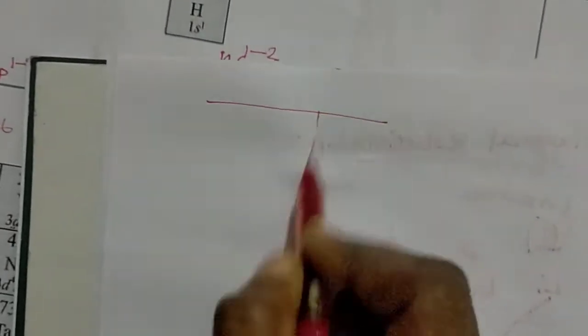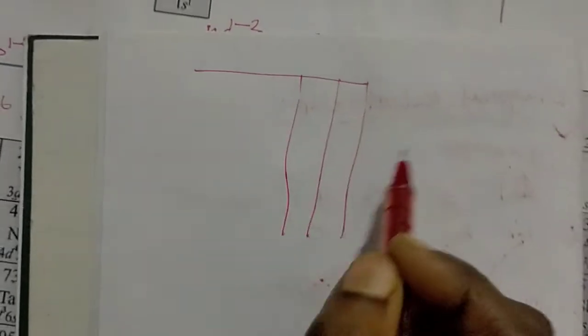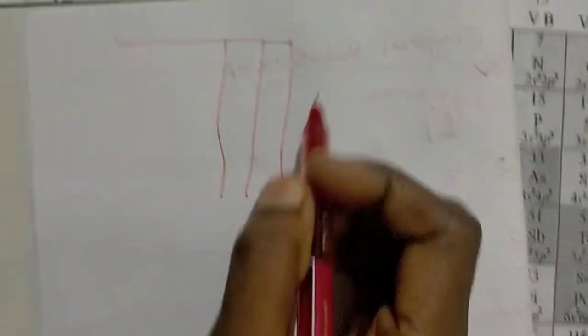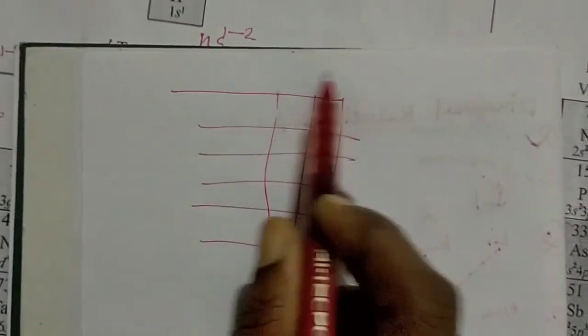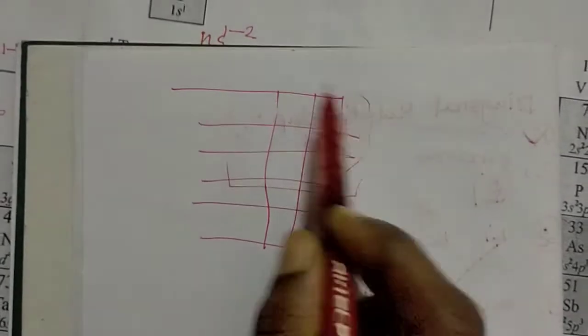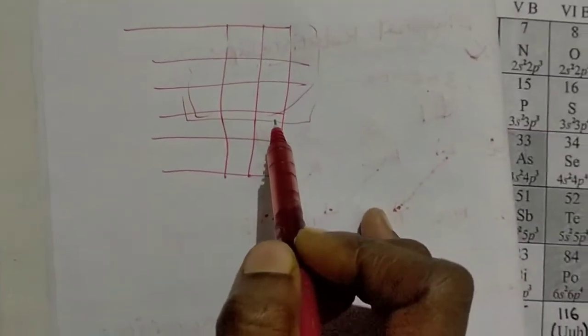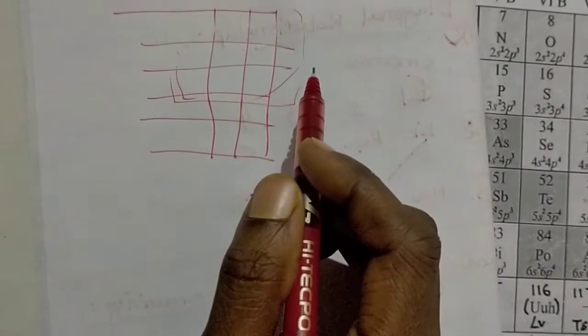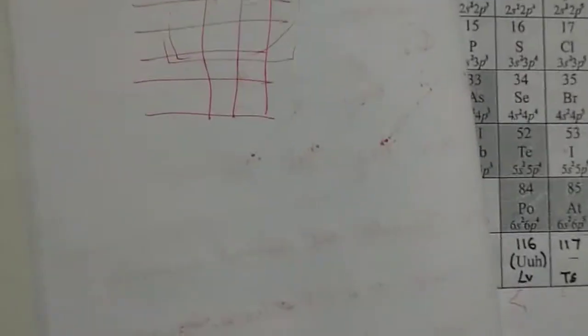And if you take the right part of the modern periodic table, the top right has very high ionization energy, so they have non-metallic character.